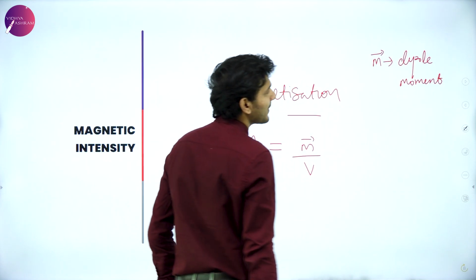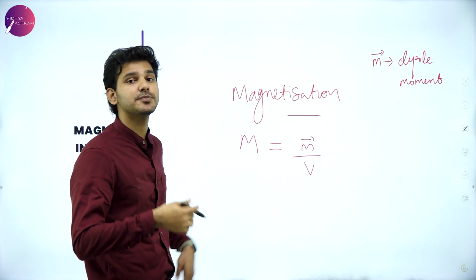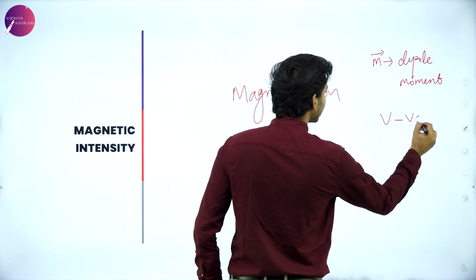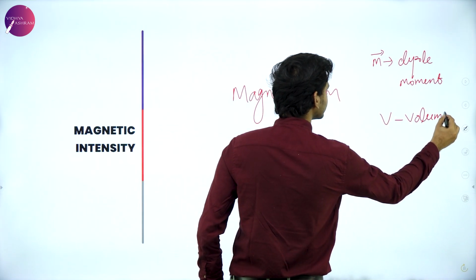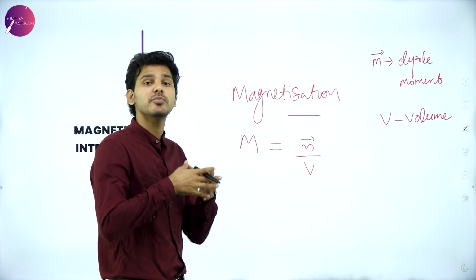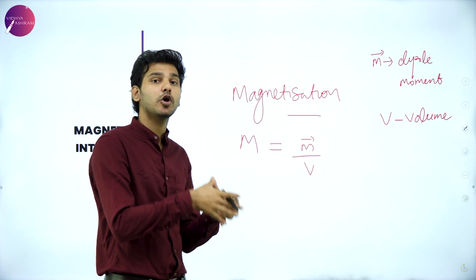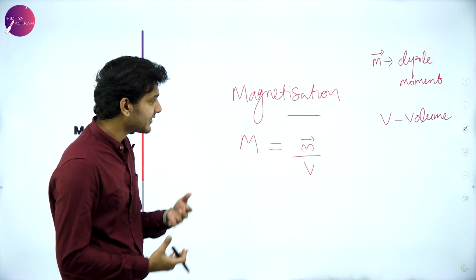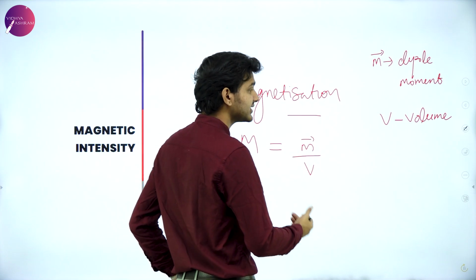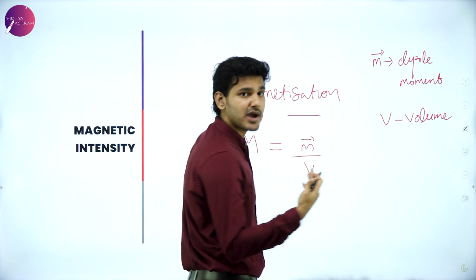M is the magnetic dipole moment of that particular material, and V is the volume. Together, they will determine how much magnetized a particular object can be. For example, if we are again taking the case of an iron nail or iron piece, because it is highly magnetizable, it can be highly magnetized.